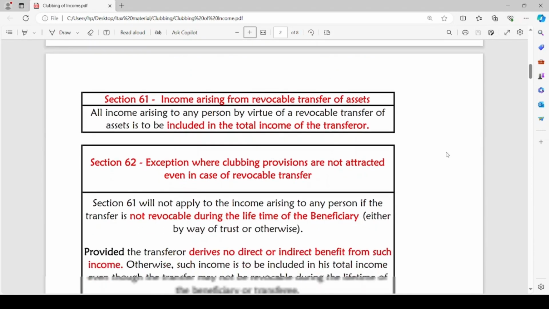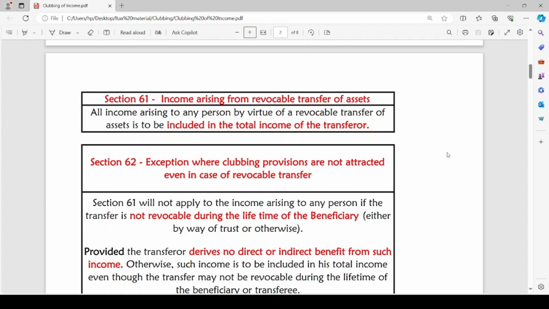The next section is section 61. It deals with income arising from revocable transfer of assets. All the income arising to any person by virtue of a revocable transfer of assets is to be included in the total income of the transferor. In case of revocable transfer of any asset, the income arising on such asset will be included in the total income of the transferor himself, and it will be taxable in the hands of the transferor.